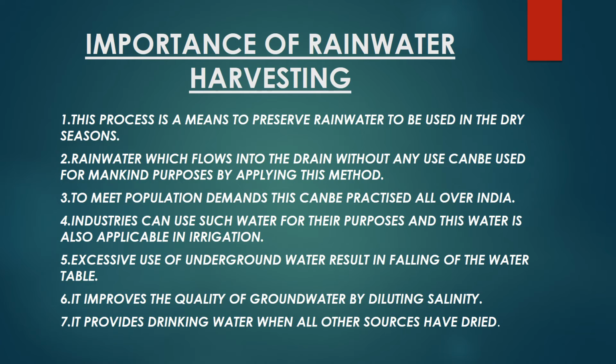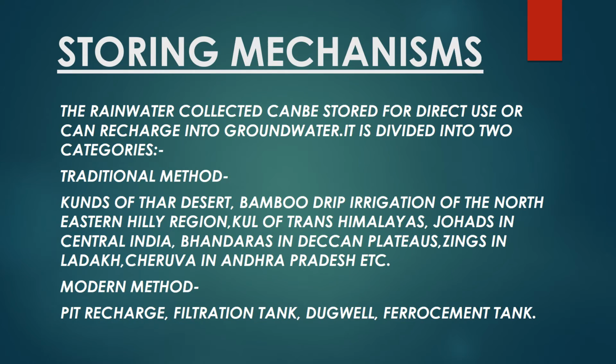Fourth, industries can use such water for their purpose, and this water is also applicable in irrigation. Fifth, excessive use of underground water results in falling of the water table. Sixth, it improves the quality of groundwater by diluting salinity. Seventh, it provides drinking water when all other sources have dried.